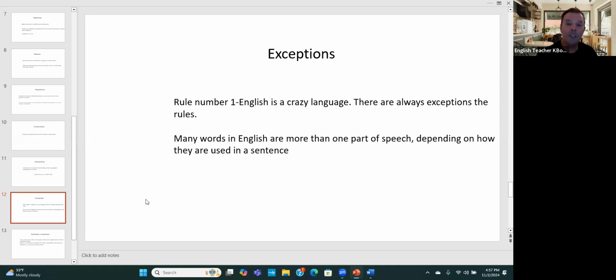Fair is also an adjective. If I talk about somebody's skin tone being light colored, it's fair skin. So fair modifies the skin, and it's an adjective. And we can use the word fairly to make it an adverb. So there are several words. I won't go into all of them now, but many words are more than one part of speech.